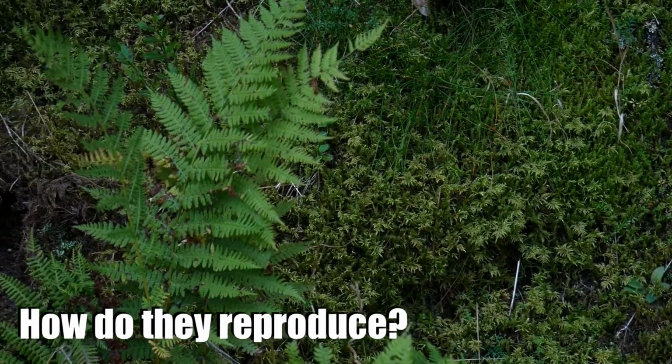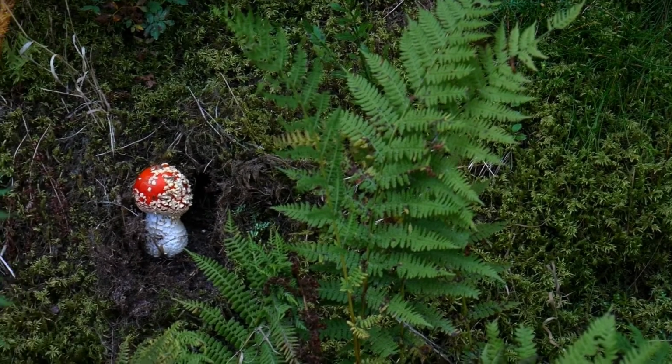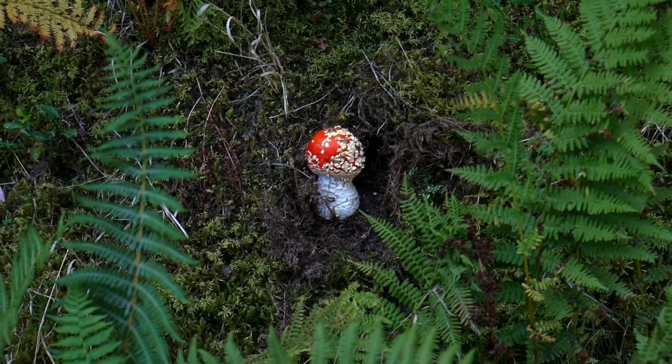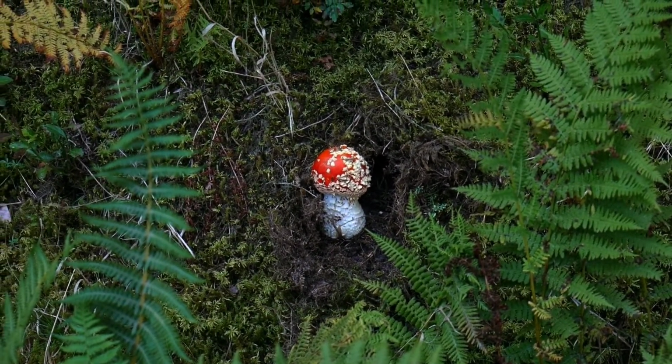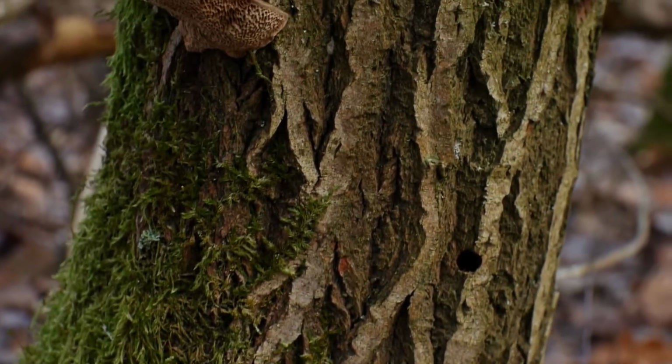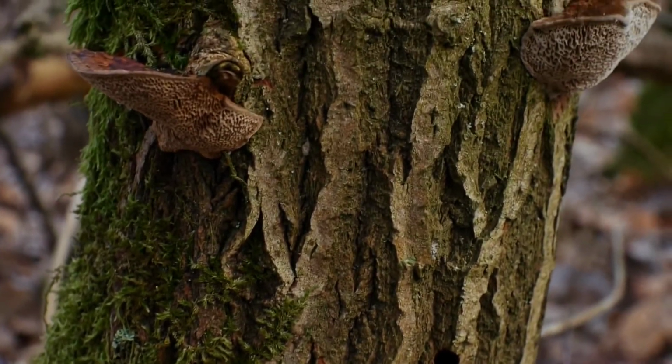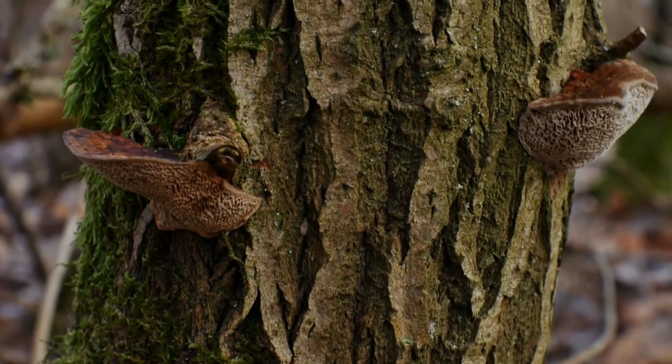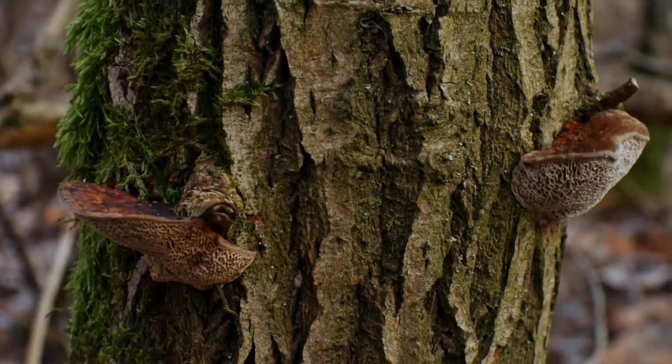How do they reproduce? Most fungi propagate themselves by producing lots of spores both sexually and asexually. Either type of spore can be carried long distances by wind or water. If they land in a moist place where there is food, they germinate, producing a new mycelium.